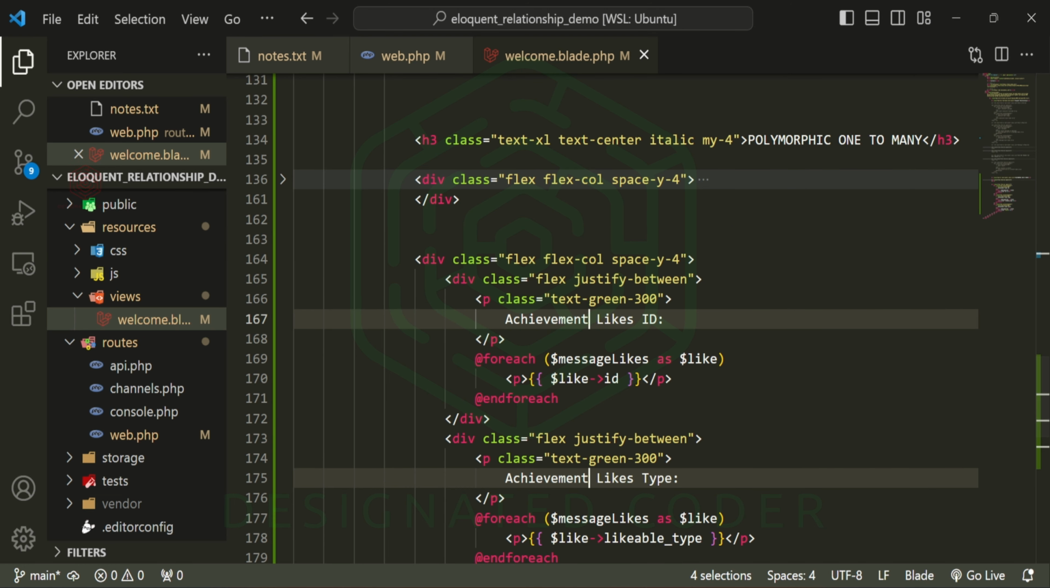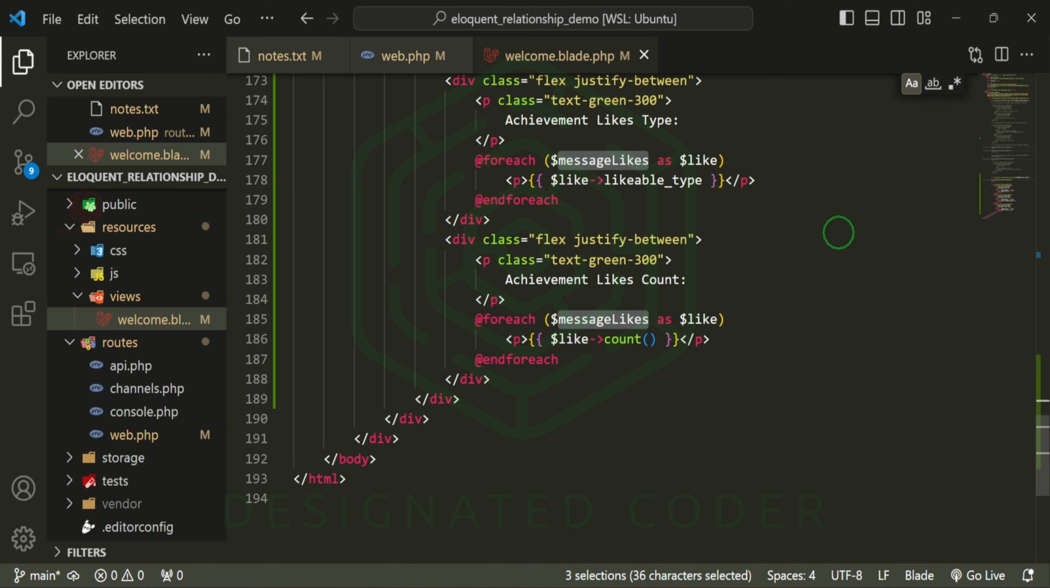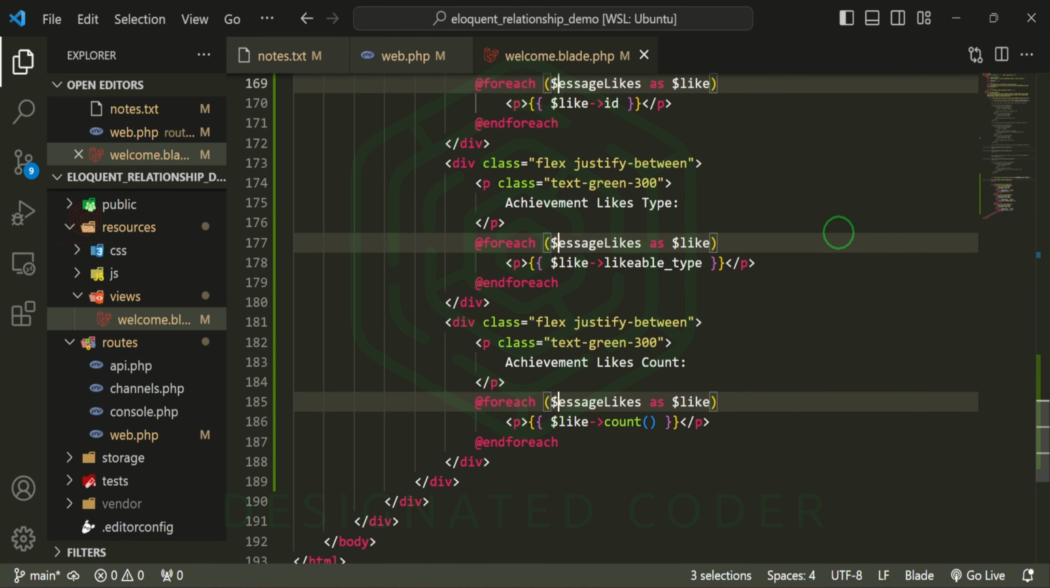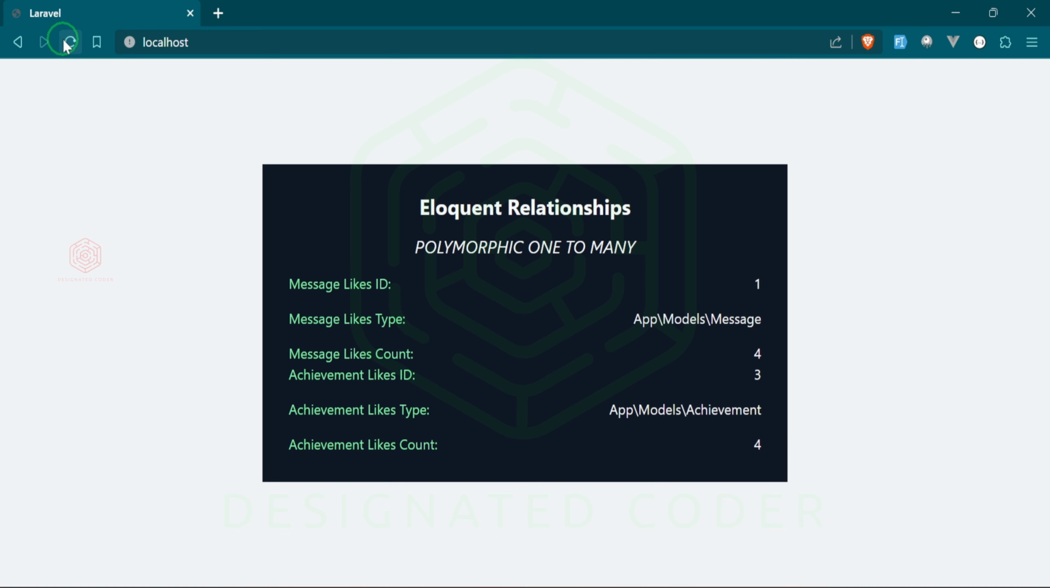Select all of them. And then instead of message likes here, should have 3. So instead of message likes, we'll do achievement likes. Let's check out the browser and see if we have it now. Very good. So you can see we have the message like ID. That's what we did before, achievement likes ID. Because now we have new likes in here, we have a new ID for this, as well as the new likes count. There are 4 likes in total for this achievement.